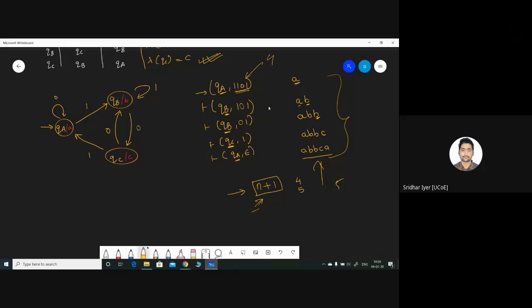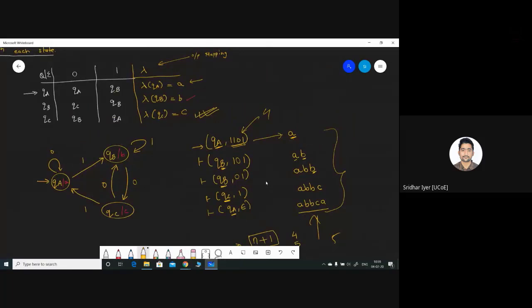Didn't you understand the ABB part? See, for every state, we have to apply each and every state's output over here. We are in state QA, so we have written output as A. We are in state QB, so what is the output of state QB? It is small b. So we have to add that output at the end of the previous output. That's it. Clear? So each and every state's output we have to keep on appending at the end. Appending is nothing but adding at the end. So that is how we got the final output as A. Okay.